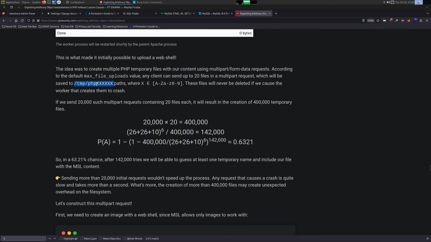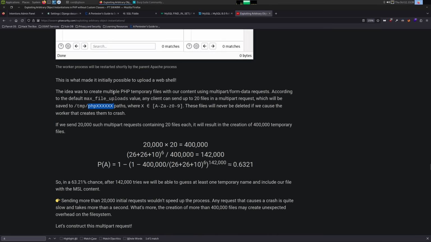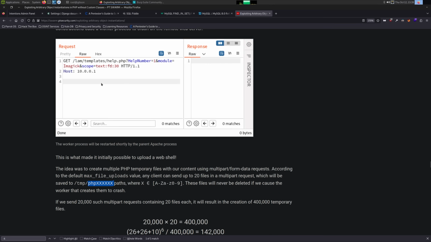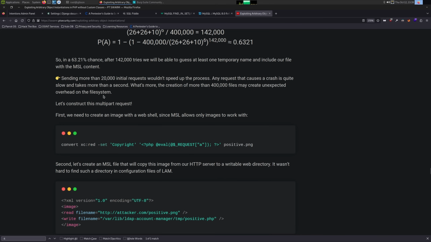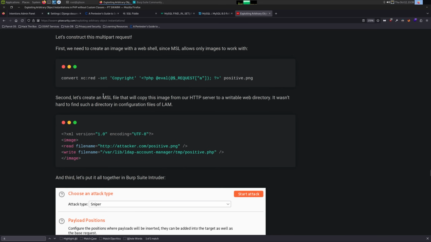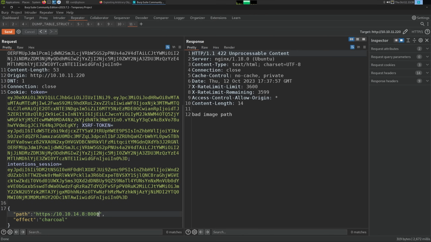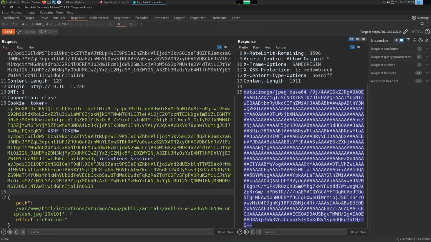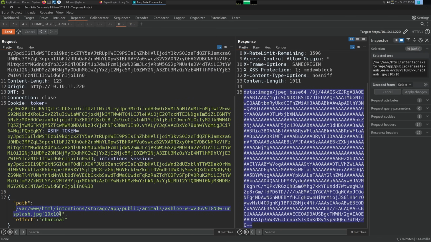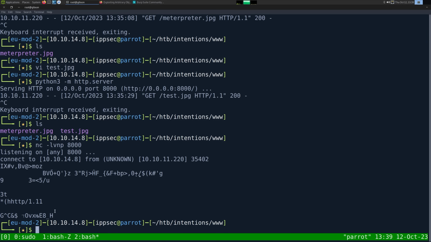I'm just saying you can now predictably guess wherever you upload a file to, because this will crash it after uploading a file. If that doesn't make sense how we're going to use this yet, it will in a second. So just like how we specified this, we can change the behavior of ImageMagick.